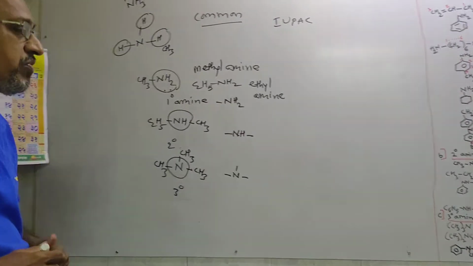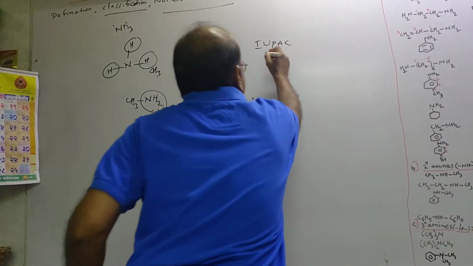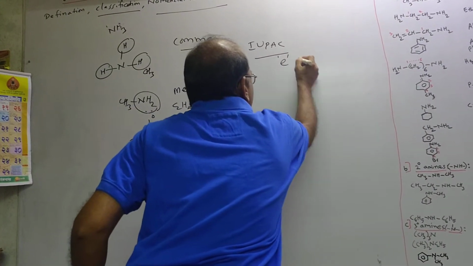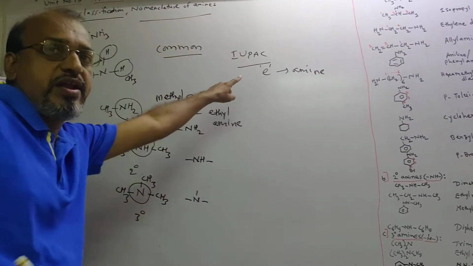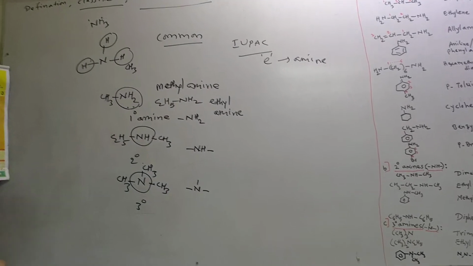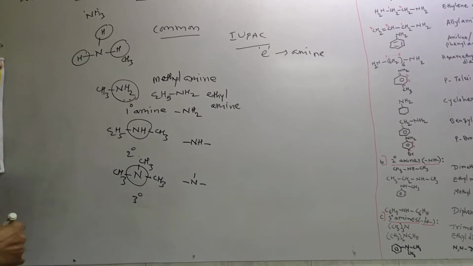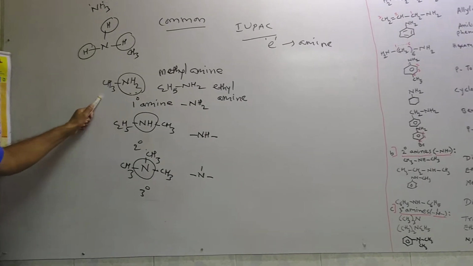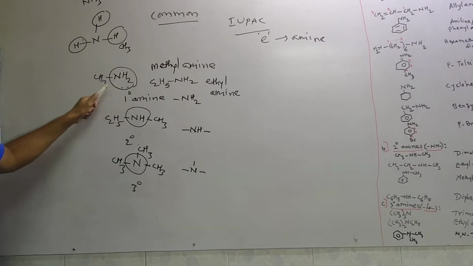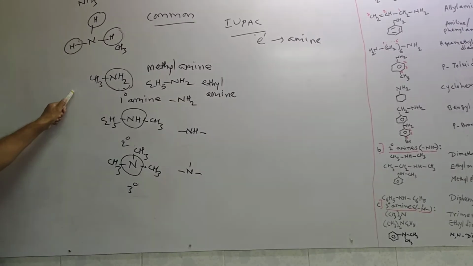About the IUPAC name, we can say that the ending E of alkane is replaced by amine. Here the ending E of alkane is replaced by amine, and that's why what the alkane is here. In this example, around the nitrogen only one alkyl group is there, that is methyl.